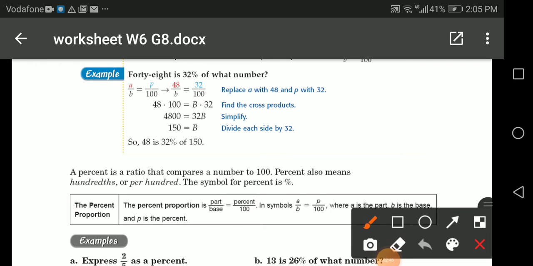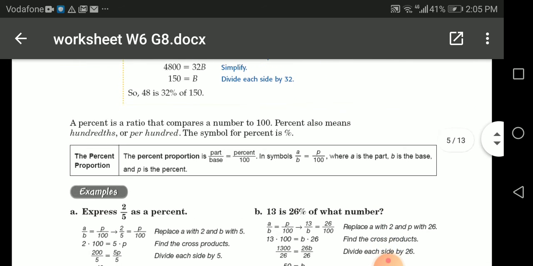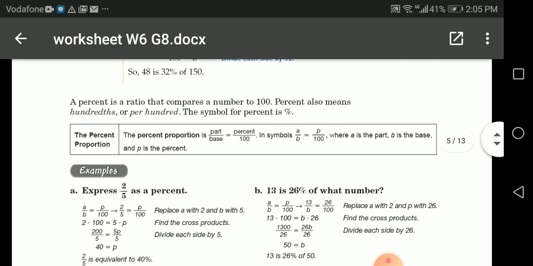Remember, if he asks you 48 is 32% of what number? Percent means 32 over 100. Remember to write here the B, the number that you want to get the value of. A percent is a ratio that compares a number to 100.